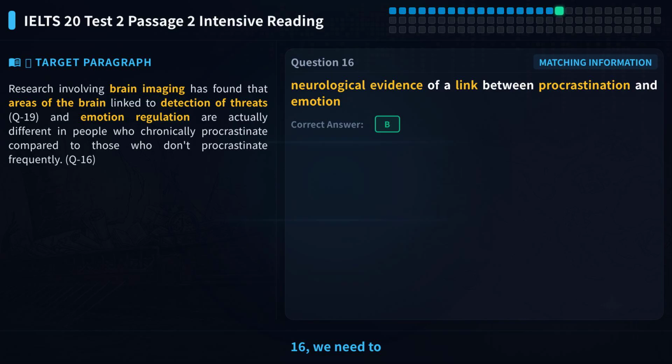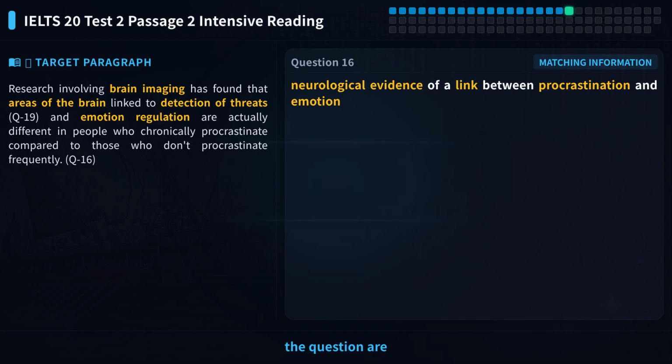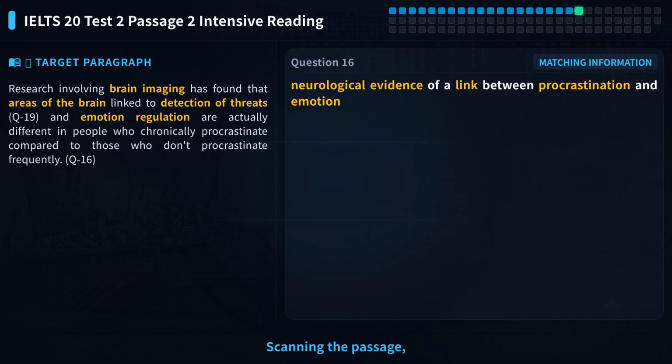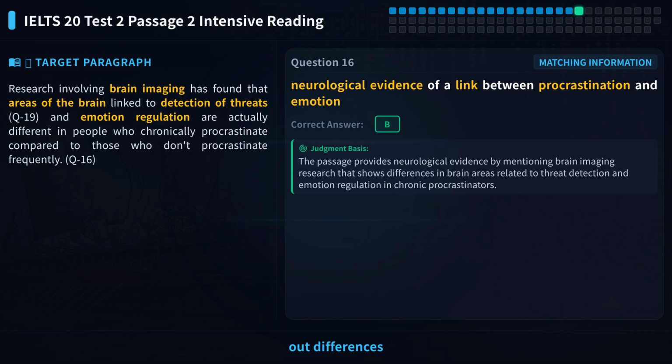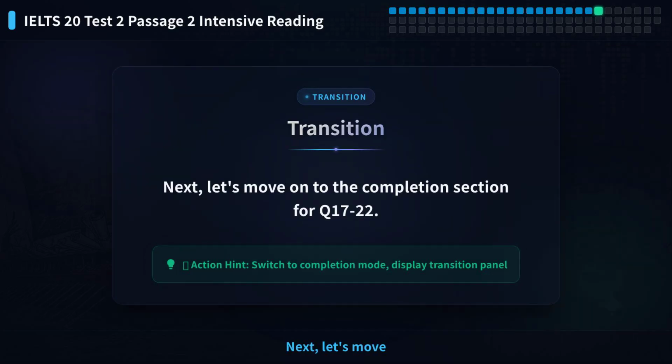For question 16, we need to find which paragraph provides neurological evidence of a link between procrastination and emotion. Please pause the video and try to locate it yourself. The key words in the question are neurological evidence and brain imaging research. We need to look for these specific scientific proofs in the passage. Scanning the passage, paragraph B clearly mentions research involving brain imaging and points out differences in brain areas of chronic procrastinators. This directly matches the neurological evidence in the question. So the answer to question 16 is B. Next, let's move on to the completion section for Q17-22.